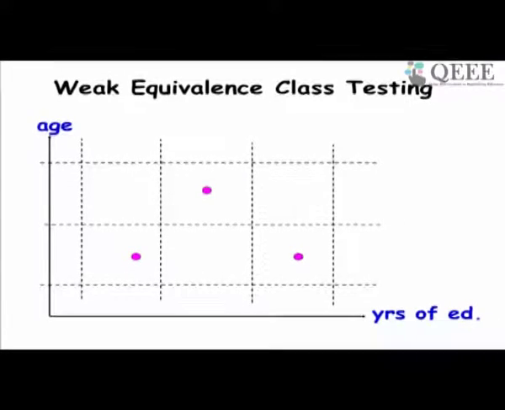Now based on age, possibly we will have two equivalence classes, let's say young and old, and for years of education, maybe school, college and doctoral, let's assume.